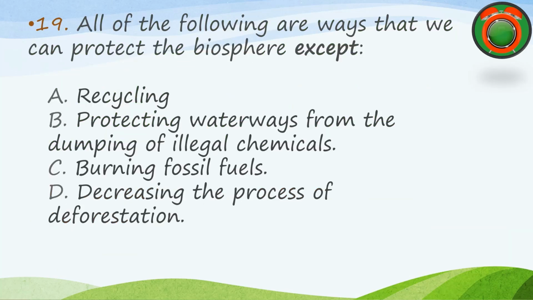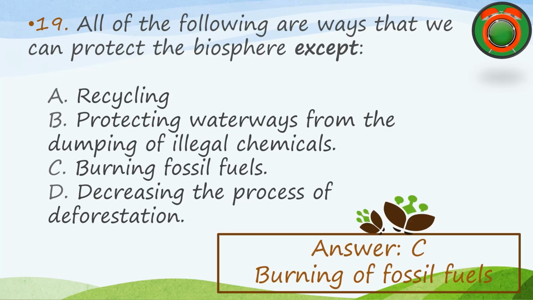Number 19 question. All of the following are ways we can protect the biosphere, except A, recycling. B, protecting waterways from the dumping of illegal chemicals. C, burning fossil fuels. D, decreasing the process of deforestation. The correct answer is C, burning of fossil fuels.